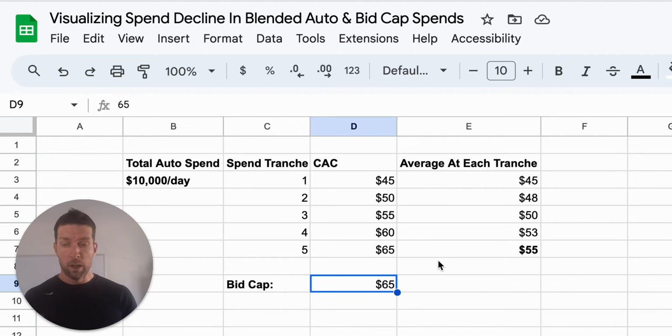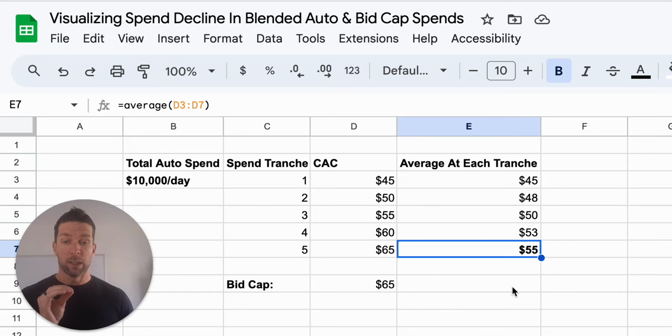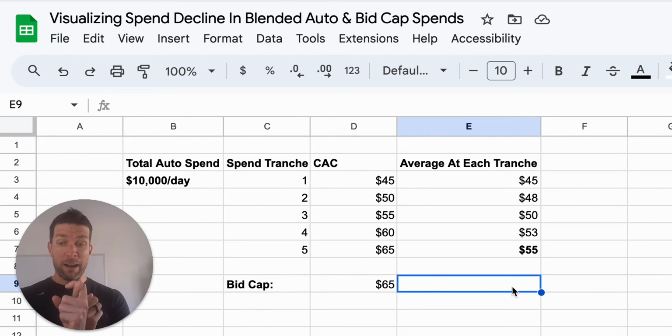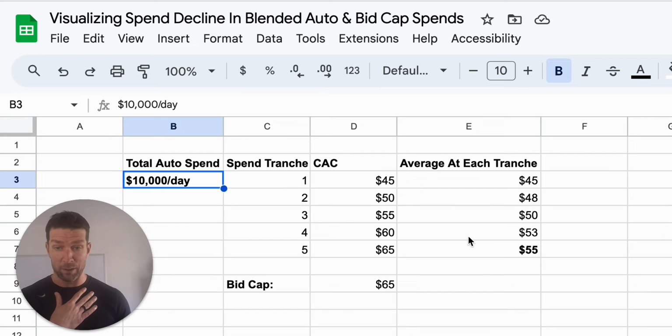Does that make sense? So the basic problem is my bid cap is set significantly above my actual average CAC, and yet it's still not spending when I'm combining it with my auto bids as a way of generating scale. So here's the way I would approach that. The problem is your average CAC. There's two main problems. The first is that your average CAC is actually not representative of all of your spend.